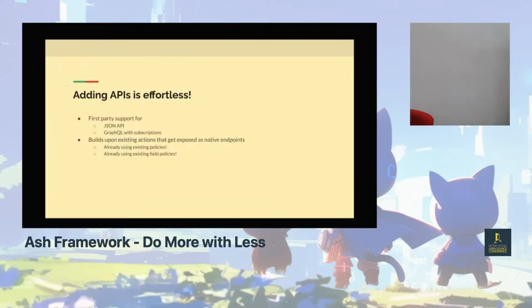And now the other thing that's really cool, again, because everything revolves around the policies, the field policies, and the actions, adding APIs is just simple. They have a package for JSON, it's called JSONApi, and also for GraphQL. I mean, it's super simple. And again, it already uses the existing policies and existing field policies, so there's nothing you have to worry about. It just works out of the box.